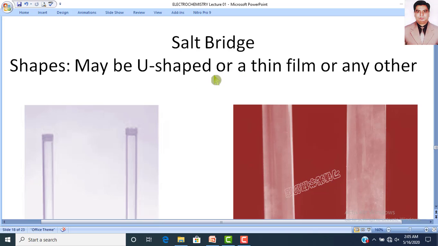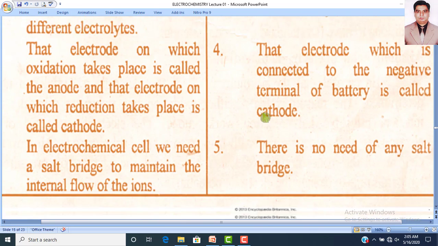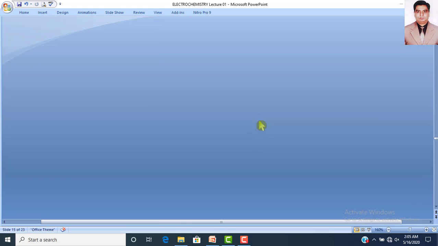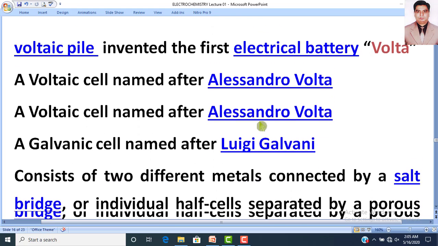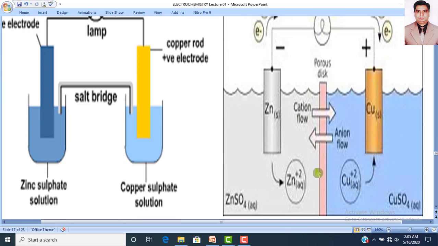Mostly it is U-shaped, but in modern cells, it is usually a thin film. Just like you see in this diagram, here the use of porous disc, this is the thin film. This thin film will act as a salt bridge.